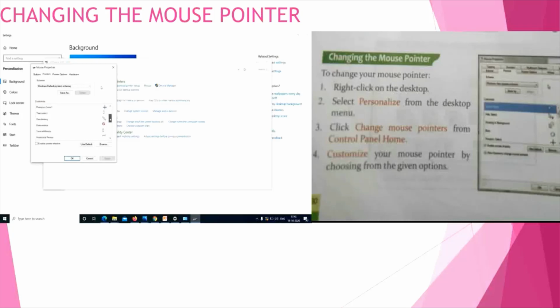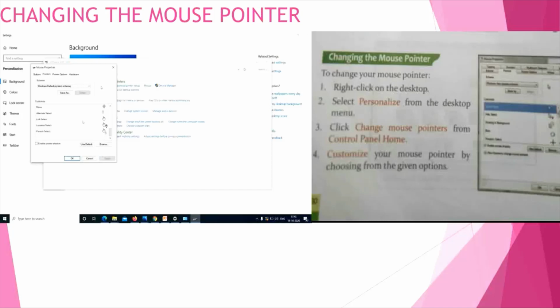options. Okay children, after choosing this, you have to click OK. So that is the fourth point. Customize your mouse pointer by choosing from the given options. Any one of the options you can select and click OK.